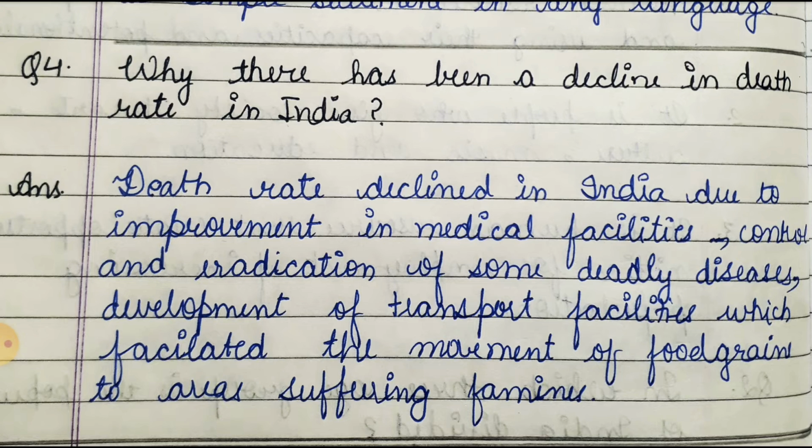So our answer will be death rate declined in India due to the improvement of medical facilities, control and eradication of some deadly diseases, development of transportation facilities which facilitated the movement of food grains to areas suffering famines. So this was the answer in which we tell why the death rate is decreasing in India day by day, and that is just due to the medical facilities and some new facilities and the development of transport facilities. Okay friends, so these were our short question answer.